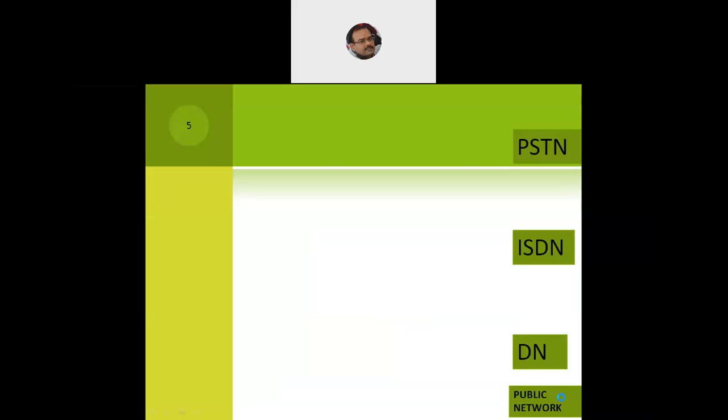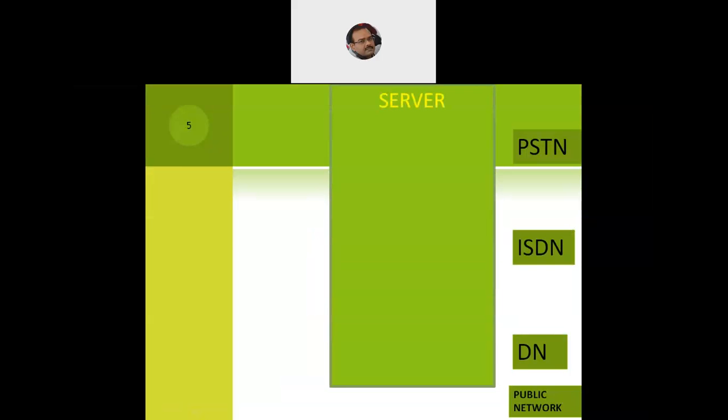On the same lines here also we'll have the base stations. But here the base stations will be classified into two categories, the BTS and the BSCs. First, we'll have a server in place. The server will have a very important component, the MSC or the mobile switching center. We also call it the MTSO, mobile telephone switching office. So it can be known by either of these two names.